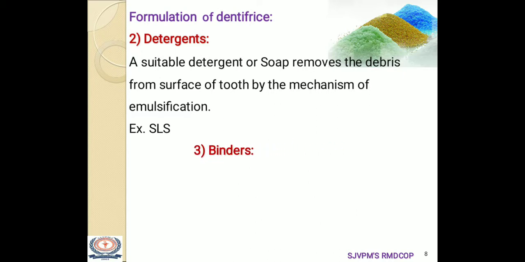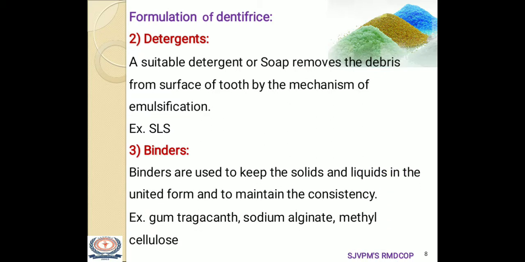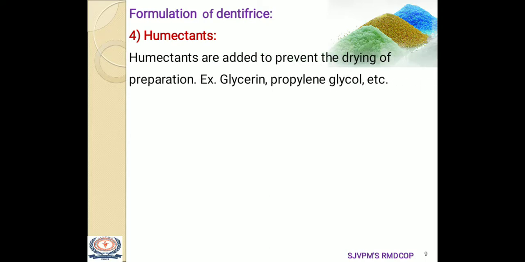The next additives used are the binders. Binders are mainly used in the formulation of toothpaste. These are used to keep the solids and liquid in a united form and to maintain the consistency of the preparation. For example, gum tragacanth, sodium alginate and methyl cellulose are mostly used binders. Next formulation ingredients are humectants. Humectants, again, are used in the preparation of toothpaste. These are added to prevent drying of the preparation. For example, glycerin, propylene glycol.